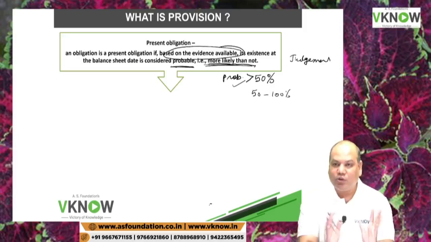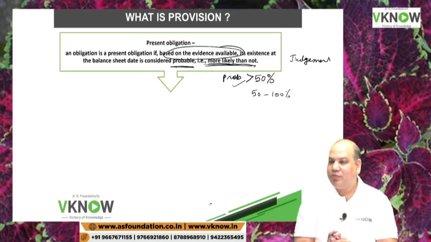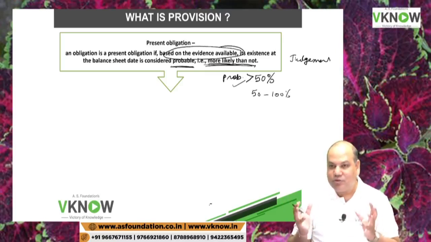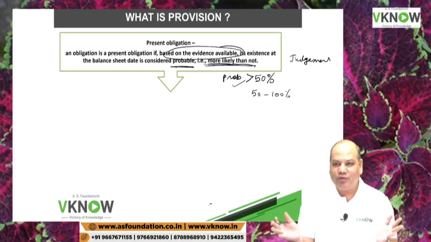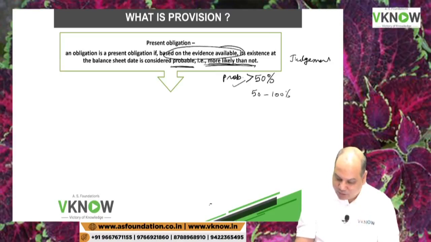So you will consult your experts, your lawyer if it is a legal case, your actuary if it is a retirement benefit liability, your engineers if it is a warranty, and ask them what is your view about this liability crystallizing. He says, I think this liability may crystallize as more than 50% probability. Welcome to the world of provisions. Is it right? So some judgment may be required.